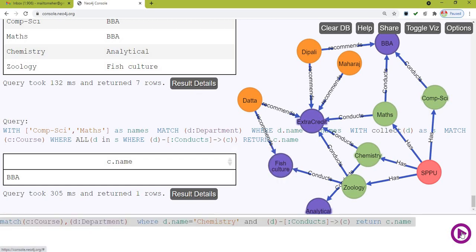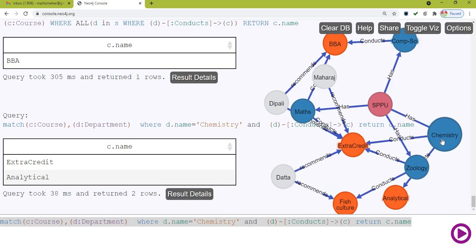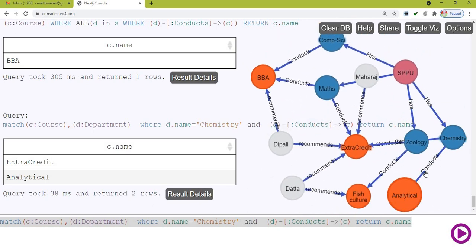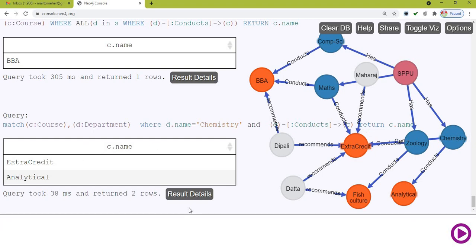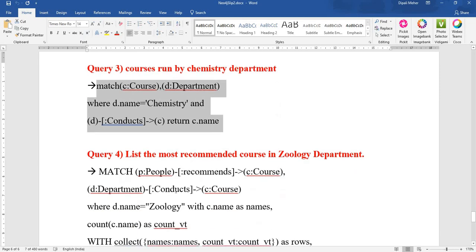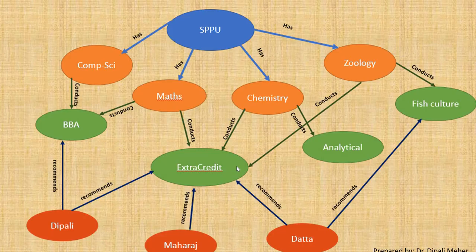So check for the answer of the query. Go for the chemistry department, check which courses it conducts. It conducts analytical and it conducts extra credit. So does your query give you the correct answer? Yes. Now the last one, a little bit difficult query. List the most recommended course in the zoology department. Now see here, most recommended course in the zoology department.